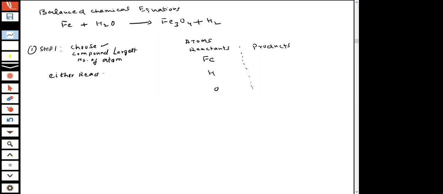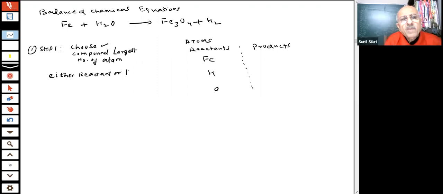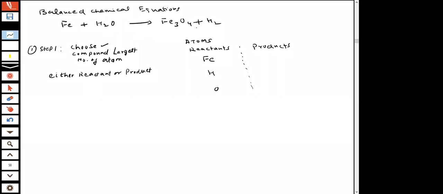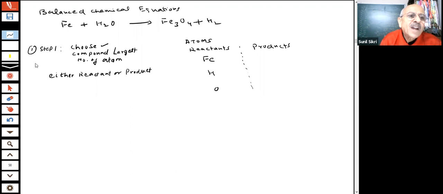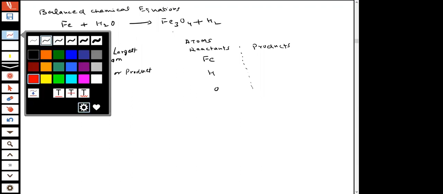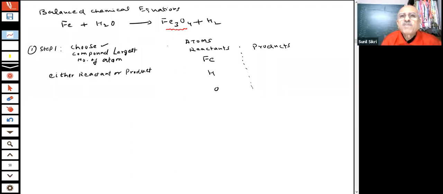Tell me which compound has the maximum number of atoms in all this. Fe3O4. Okay, correct. All right, students, I identify that. This has the largest number of atoms, Fe3.